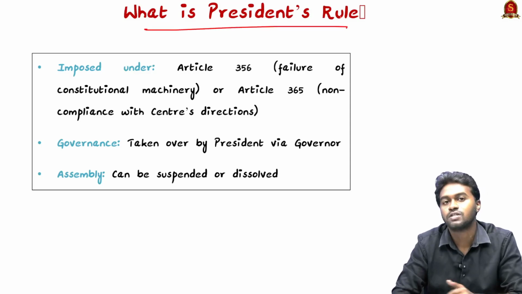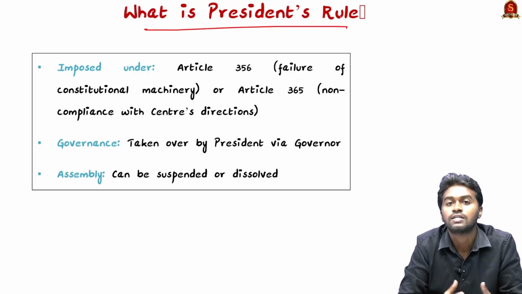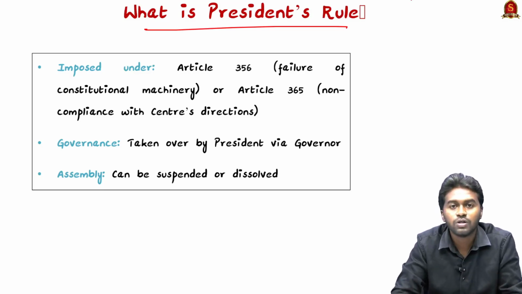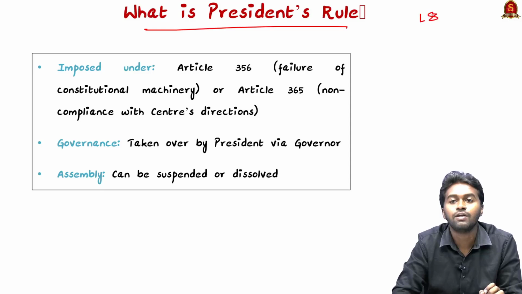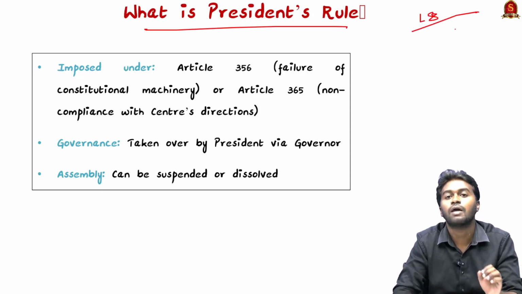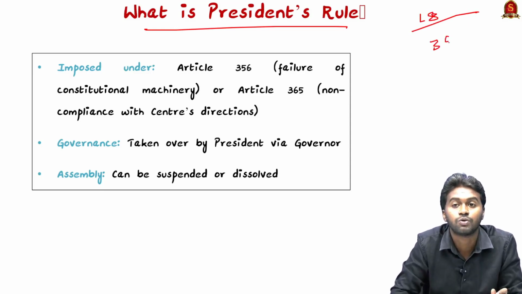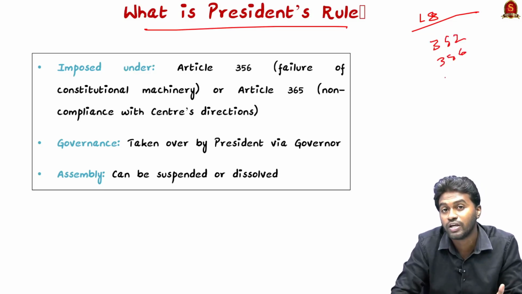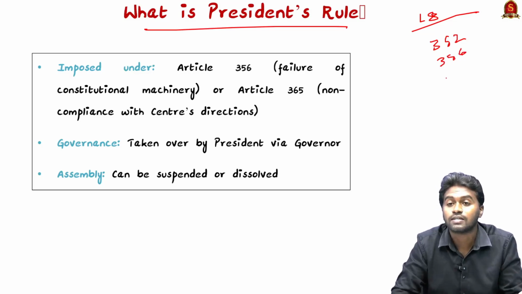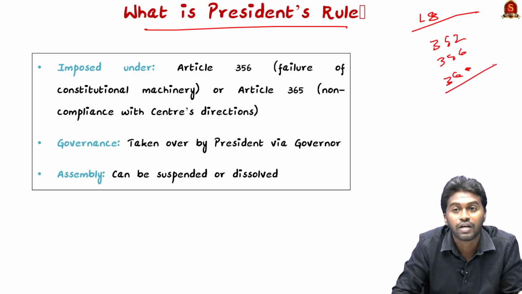So what is President Rule? President Rule is simply an imposition of the central rule in a state. If you look into the Indian Constitution, we have Part 18, which talks about the emergency provisions. Article 352 talks about the national emergency. Article 356 talks about the state emergency or the President Rule. And Article 360 talks about the financial emergency.